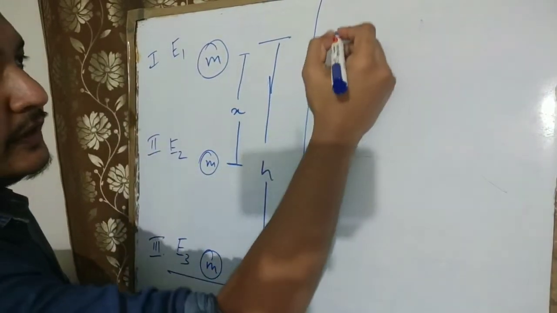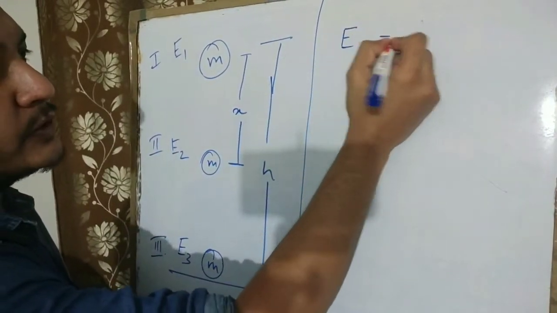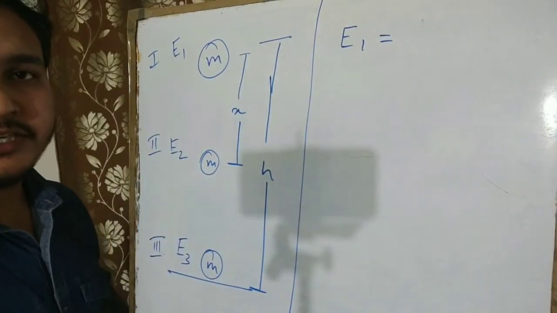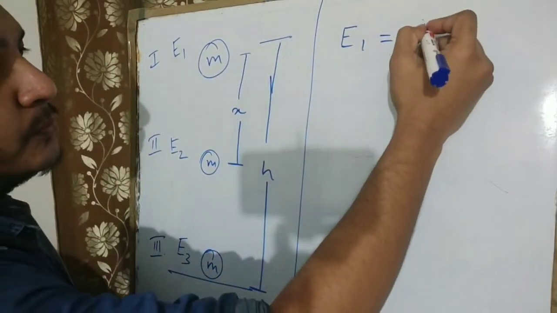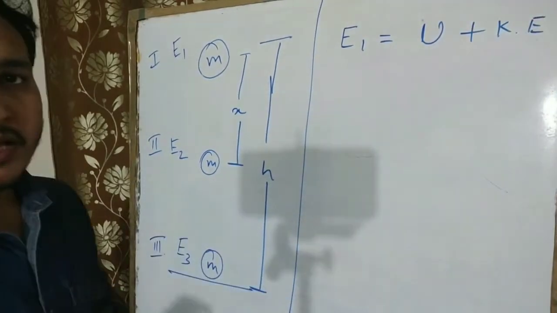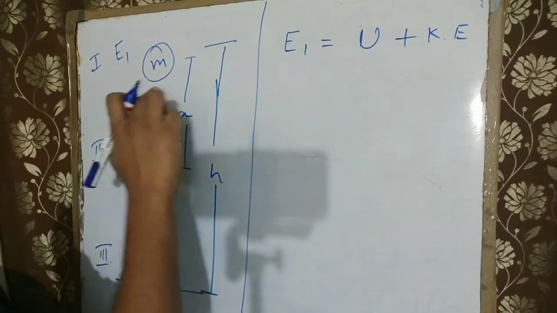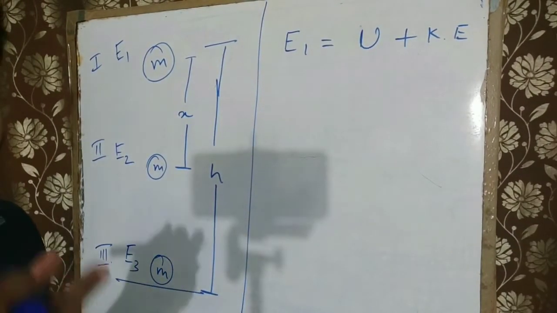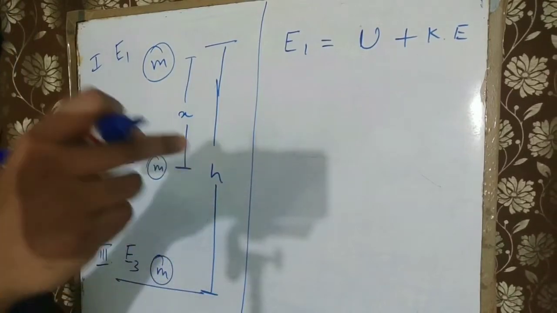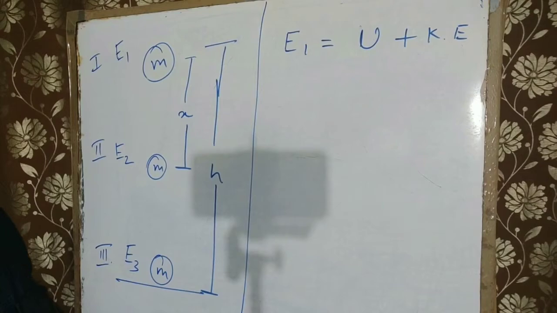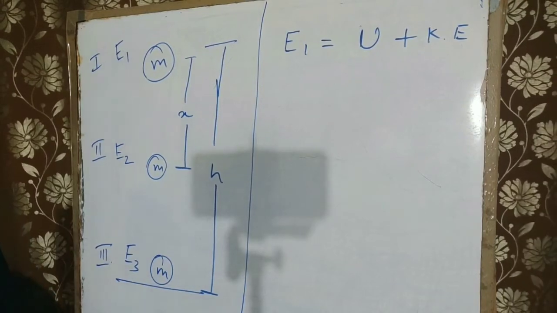First, E1 will be equal to, as I told you, mechanical energy, which is potential energy plus kinetic energy. Over here, the kinetic energy will be equal to 0 because the body is at rest. We are just holding it. If velocity is 0, that means kinetic energy, half mv square, will be equal to 0.